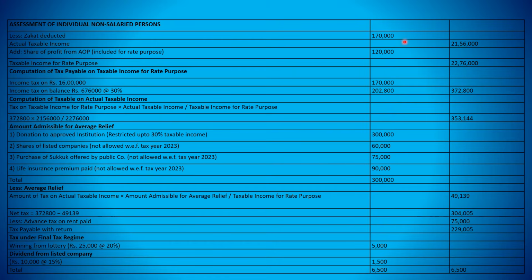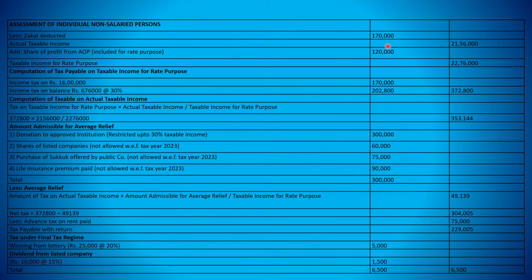rate purposes only. If one is getting some profit from a partnership firm or association of persons, AOP, then tax on it is paid separately there. That partnership firm is paying tax; the tax is calculated there and paid. But here we will just add that income for tax rate purposes. We will use this income here for tax rate purpose. Because of this, the tax rate will increase.